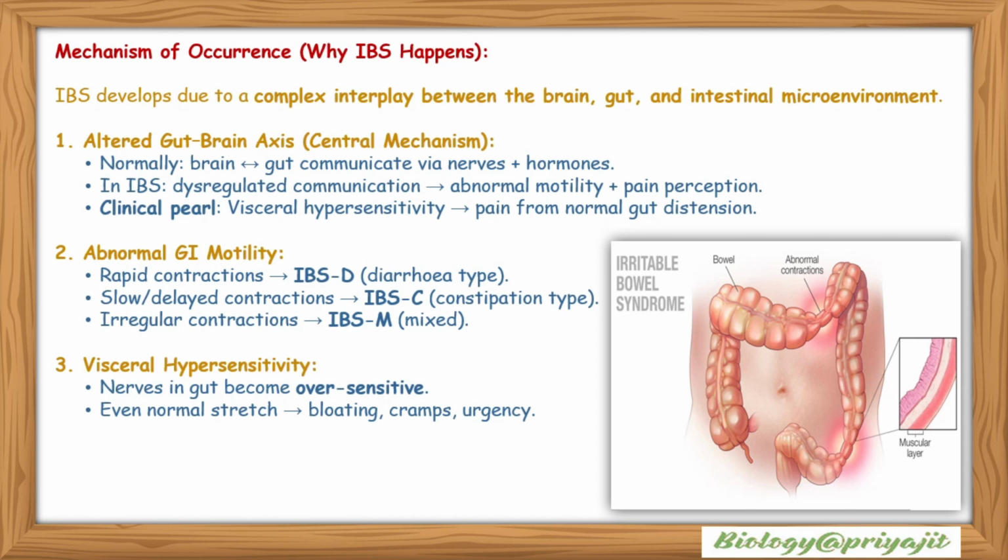Abnormal GI motility: rapid contractions, IBS-D, that is diarrhea type. Slow or delayed contractions are called IBS-C, that is constipation type. Irregular contractions, IBS-M, that is mixed type. Visceral hypersensitivity: nerves in the gut become oversensitive in IBS, and even with normal stretch, bloating, cramps and urgency occur. This is the image showing irritable bowel syndrome, the bowel and the abnormal contraction of the gut.